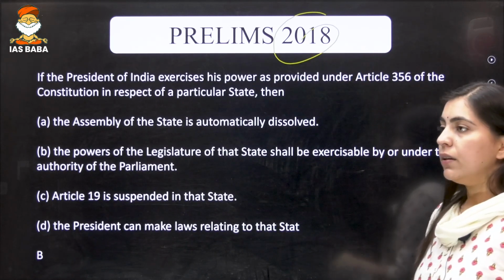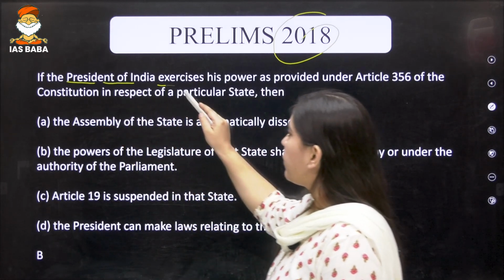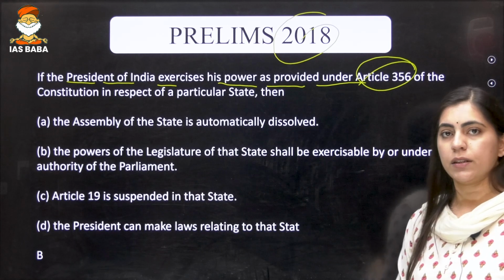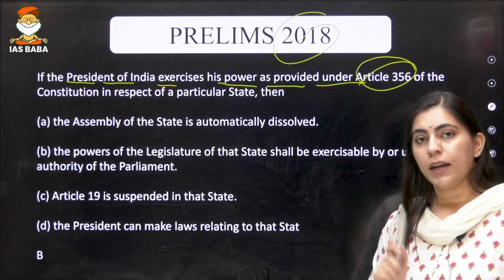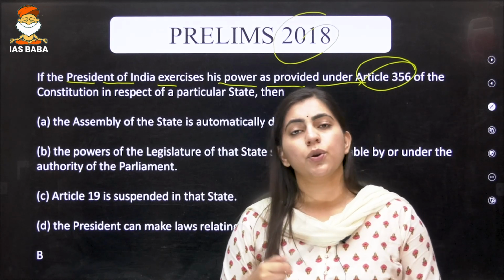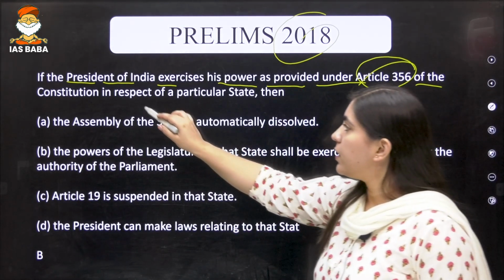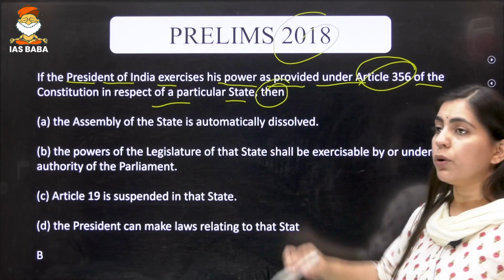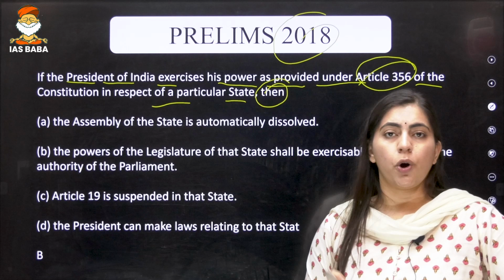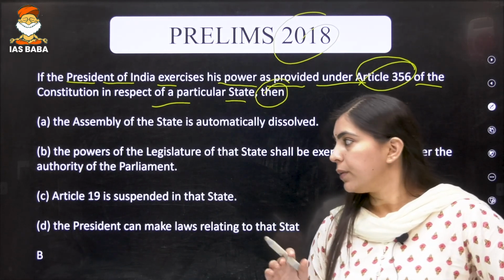Again, in 2018, a question was asked about the president: if the President of India exercises his power as provided under Article 356, what is Article 356? It is basically talking about failure of constitutional machinery, which is also known as President's rule, in respect of a particular state. Then what will happen? In case the state is under President's rule or there is a failure of constitutional machinery, what will happen in that particular state?